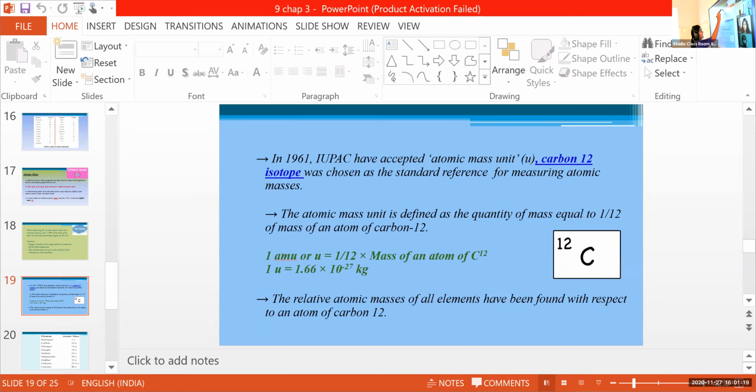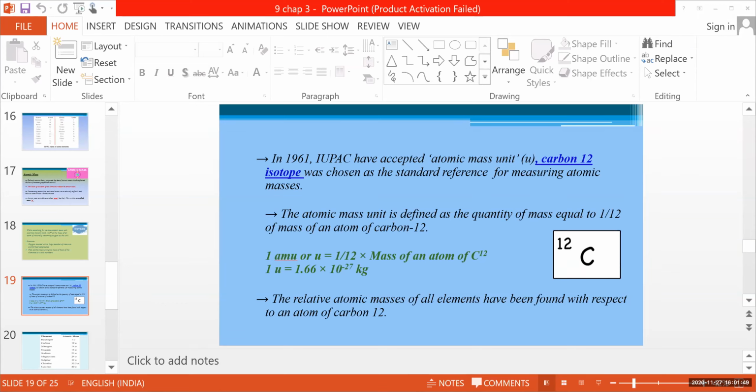Then this atomic mass unit is defined as the quantity of mass equal to 1/12th mass of an atom of carbon-12. Clear? Yes, ma'am.